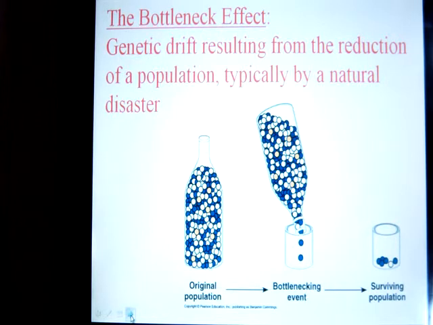Now then, when there's a natural disaster, what we do is we flip the bottle upside down, we pour out a few individuals, and that constitutes the survivors. So if we take a look at the surviving population, just by chance, we see that the population has changed. It used to be about equal blue and white with a few yellows. Well, now there's no more yellows, and it's almost exclusively blue. Now this can only happen in a small population. In a large population, first of all, it's not likely you're going to wipe out most of the population, and you're going to have a significant number of survivors if there is. So the small population thing just doesn't hold.